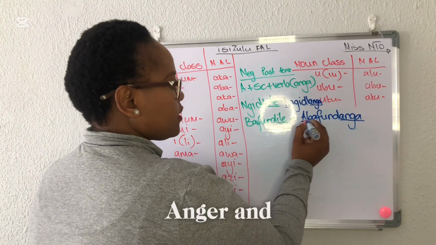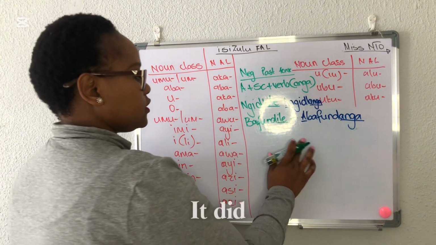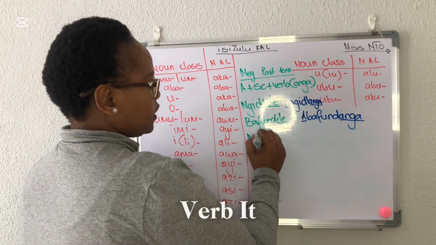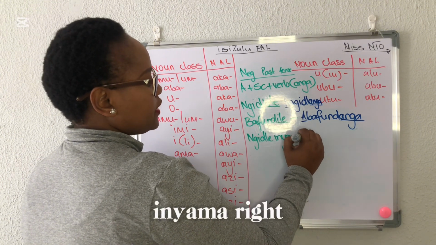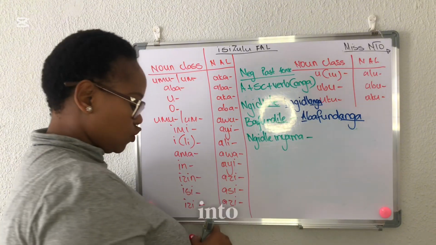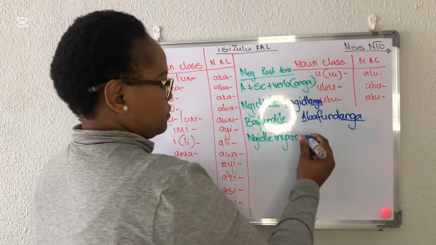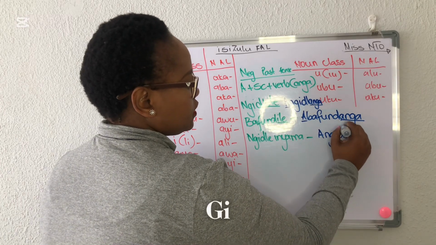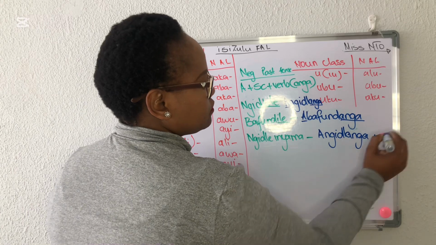There's your anga and there's your ba. Let's look at the sentence where it did not end with the verb. It was ngidle inyama, right? Now let's make it into a negative. It's going to be angidlanga inyama.